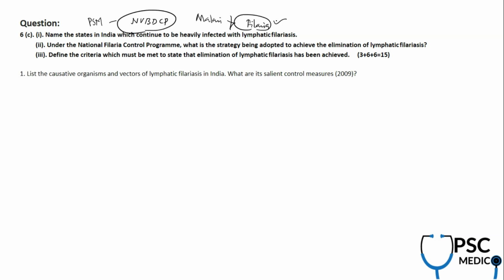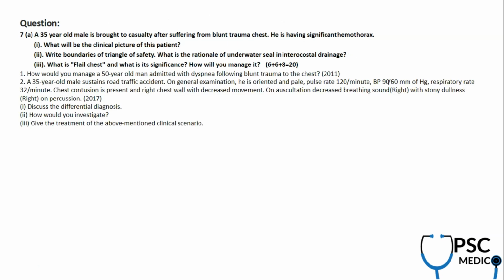From filaria, they asked what are the states in which you see lymphatic filariasis, what are the strategies that India adopted under the National Filaria Control Program to eliminate lymphatic filariasis, and also what is the criteria which must be met to state that we have achieved lymphatic filariasis elimination. A similar question was asked in 2009: what is the causative organism and vectors of lymphatic filariasis, and what are its control measures, how you are going to control it. So this question is from PSM again.